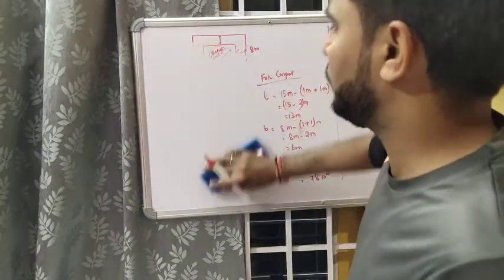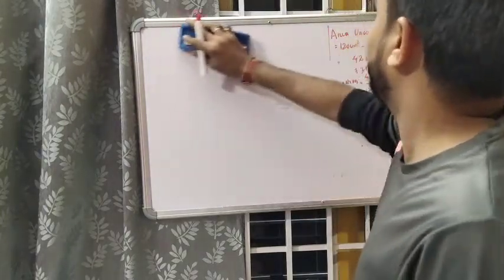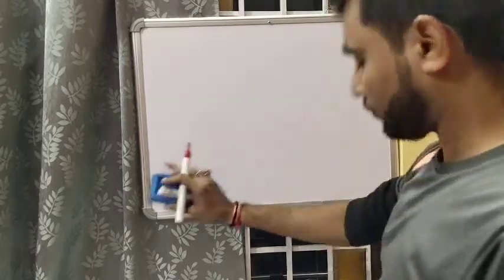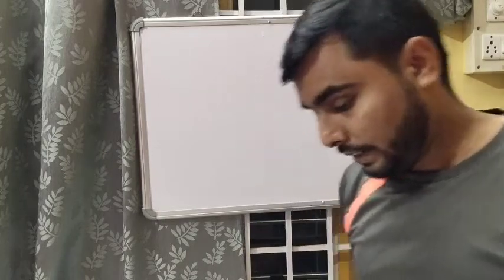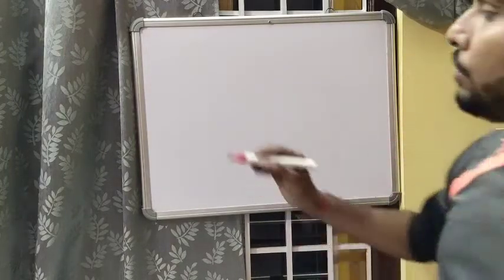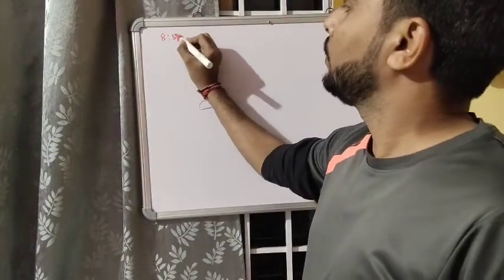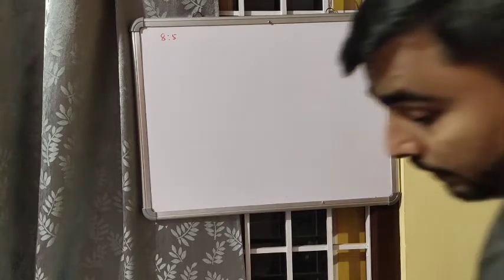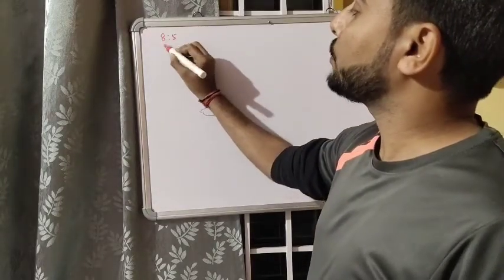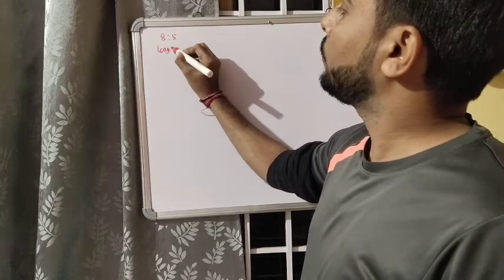Question number 9 is also similar to the remaining questions. We will try to solve it now. Here it is given that the length and the breadth of a rectangular park are in the ratio 8:5.